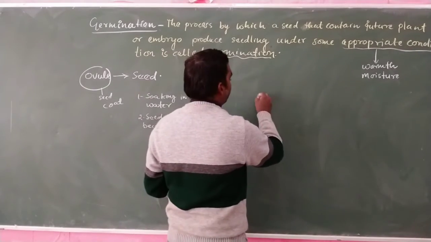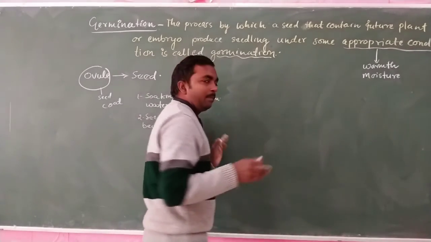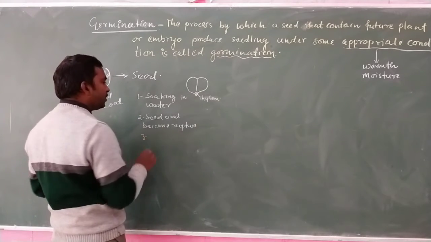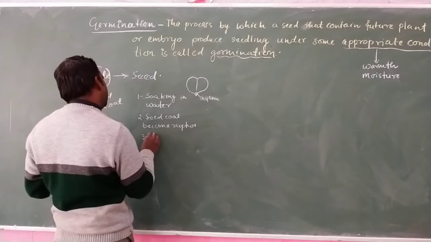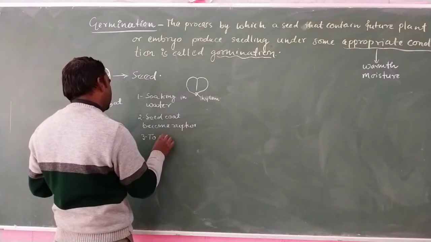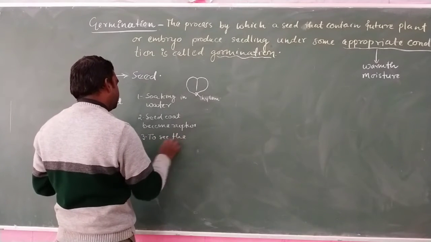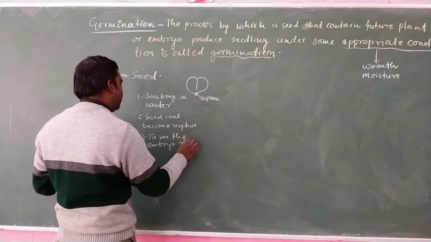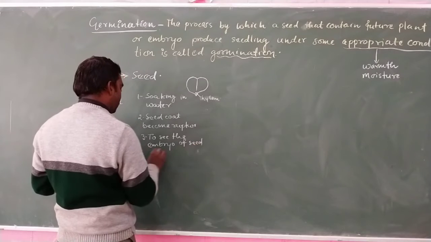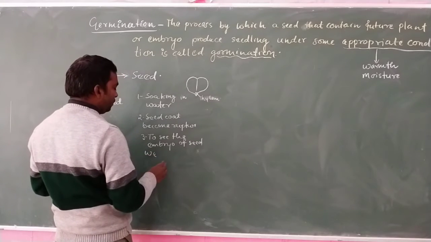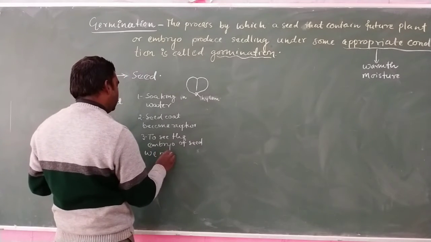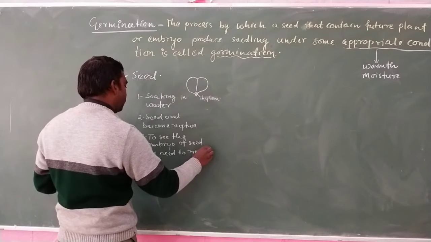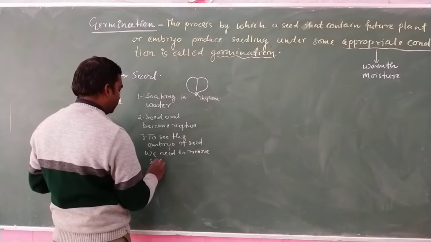So what are the structures inside the seed? To see the embryo of the seed, we need to remove the seed coat.